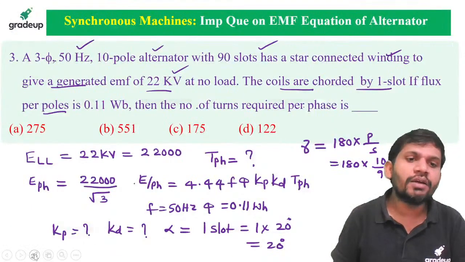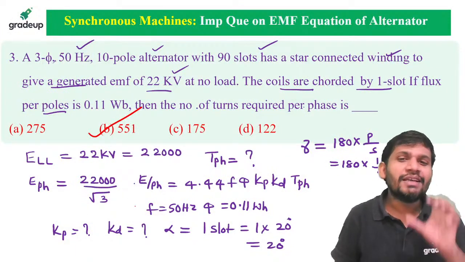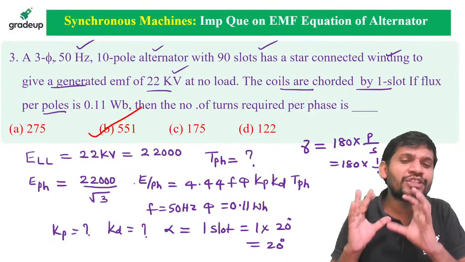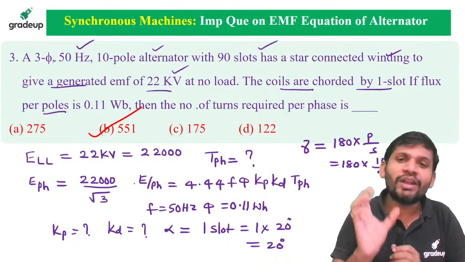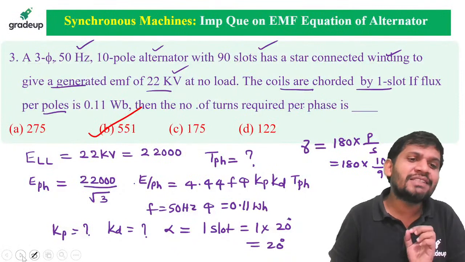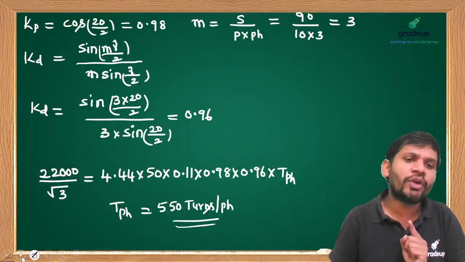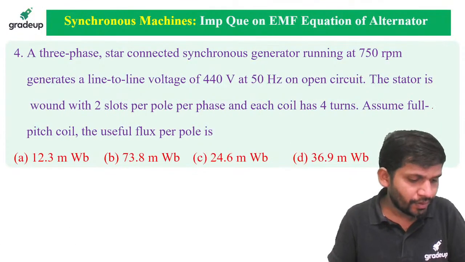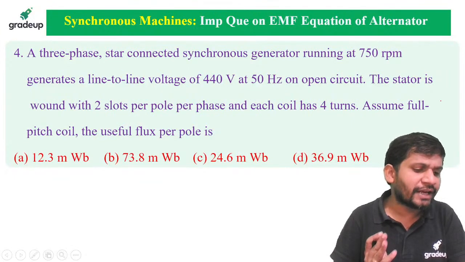Then which option is correct? It's nearly 551 turns. That is option B is correct. Very good. See, fundamental question, students, mainly concentrate. This is the fundamental equation of alternator. From this, questions can be asked in many ways. This model is an important 2 marks question in the GATE exam. Maximum in GATE exam, from the EMF equation we can expect a 2 marks question. Very important models, please concentrate. How to apply the fundamental formula? First you concentrate on that. Very good Shobhi Sharma, it's 550. But in the given options I selected 551.